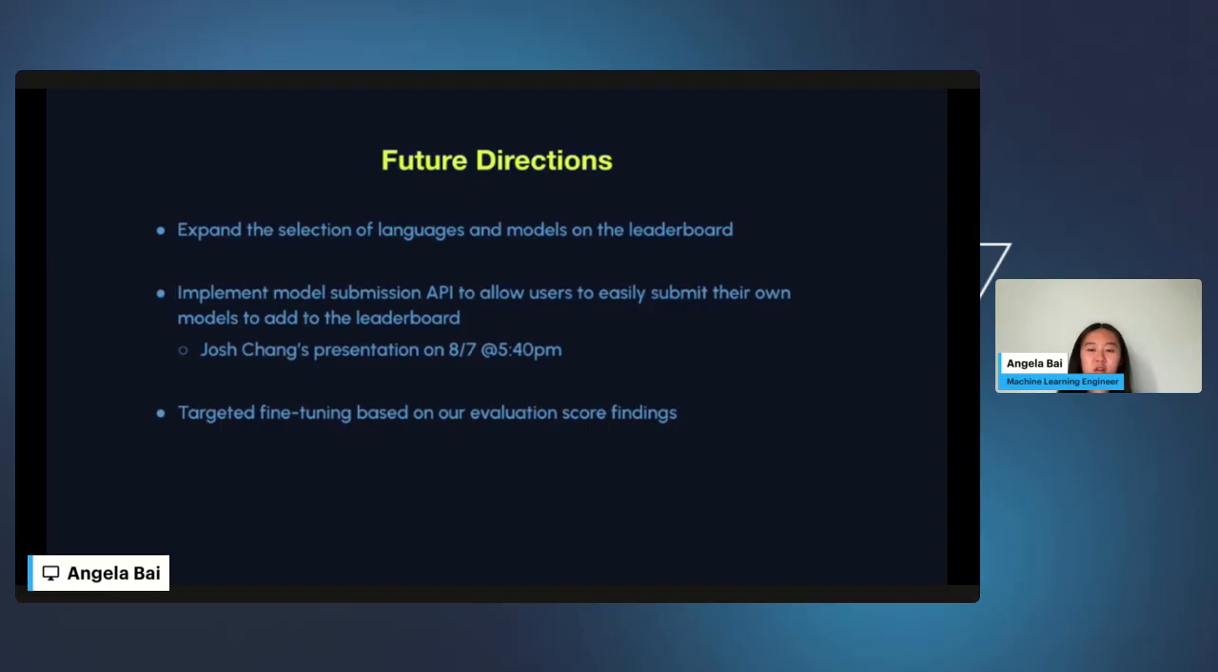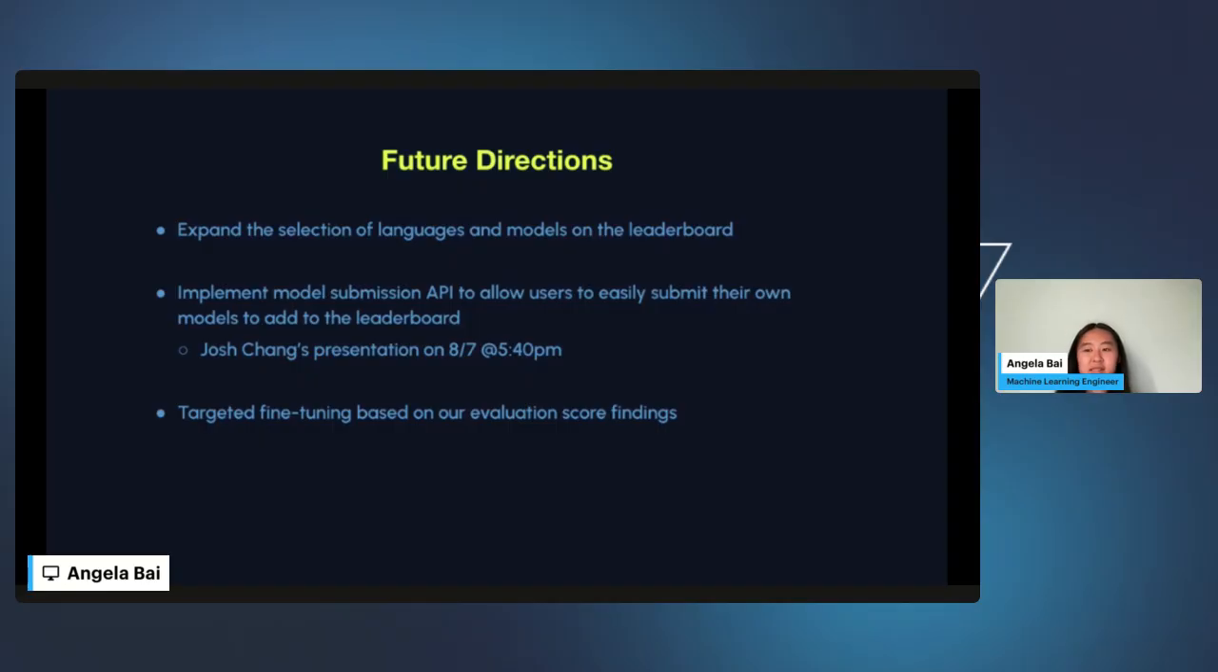For more information on this, you can tune into Josh Chang's presentation. It's tomorrow at 5:40, and he has been implementing that API that will allow users to easily submit their models and then be displayed on the current model leaderboard.